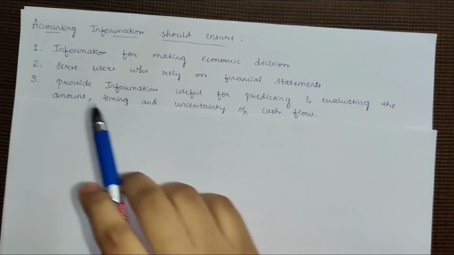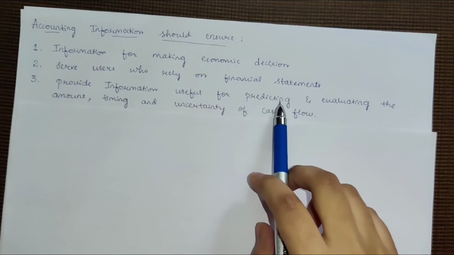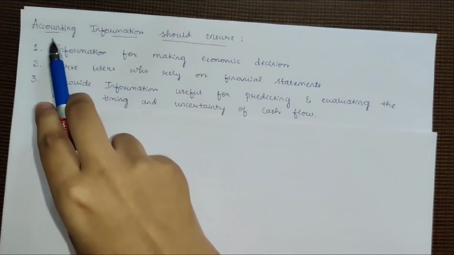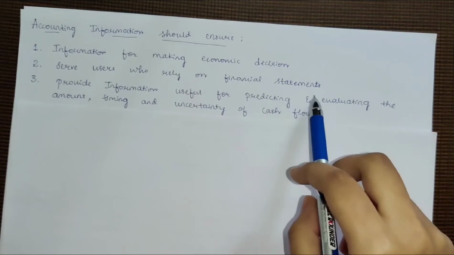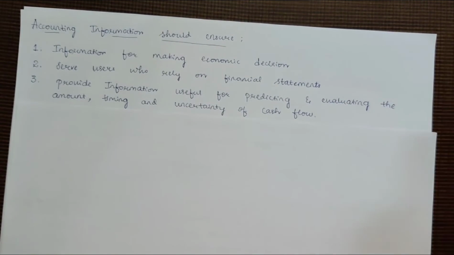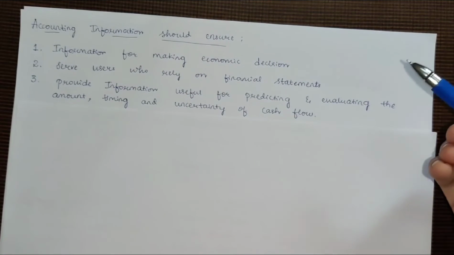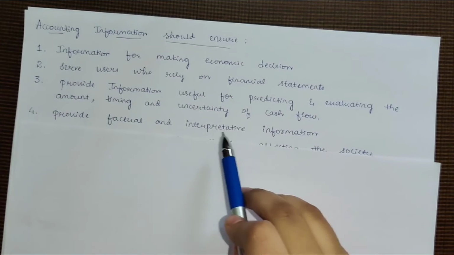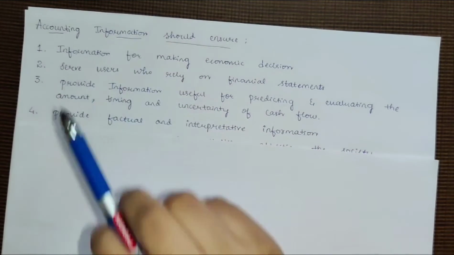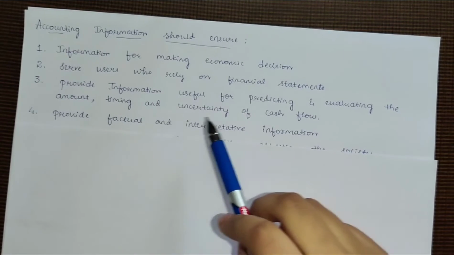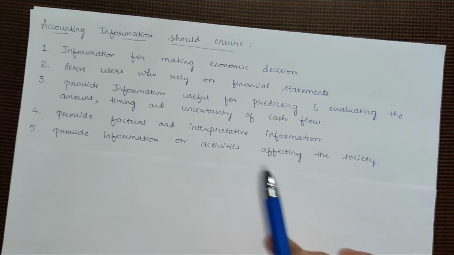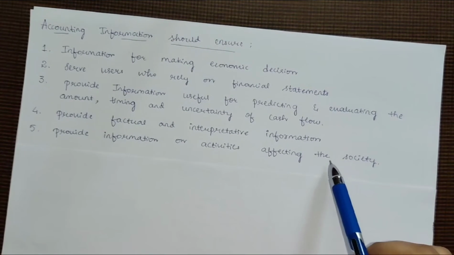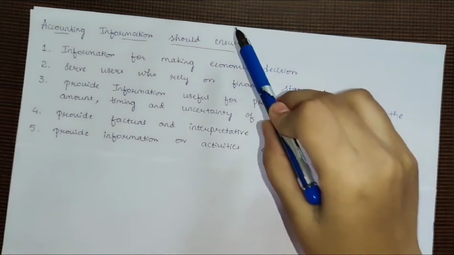Okay. So next is provide information useful for predicting and evaluating the amount, timing, and uncertainty of cash flows. Accounting information should also be useful for predicting and evaluating the amount. I mean the future uncertainties, like future cash flows and timing and predicting all those things. Okay. Next, provide factual and interpretative information. Accounting information should also provide the factual information with enough data. Okay. Provide information on activities affecting the society. If any of the activities of a business is affecting the society, the accounting information should also provide that information to the users.